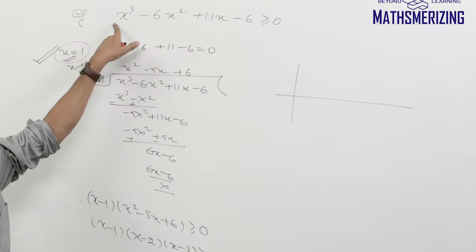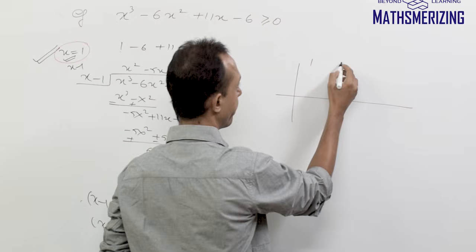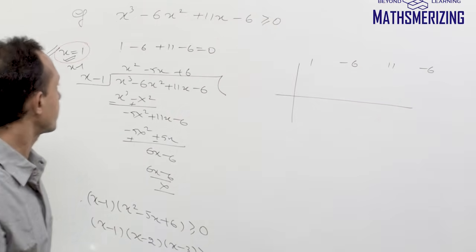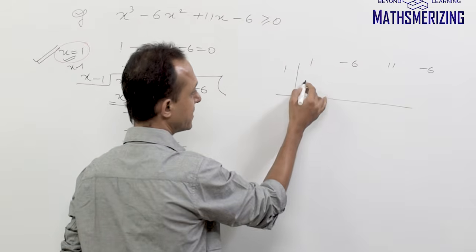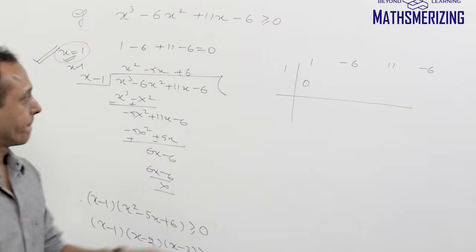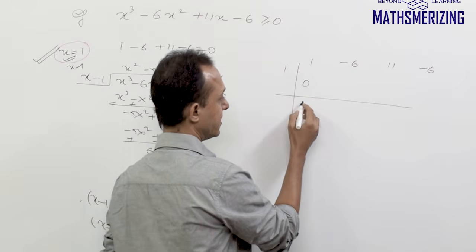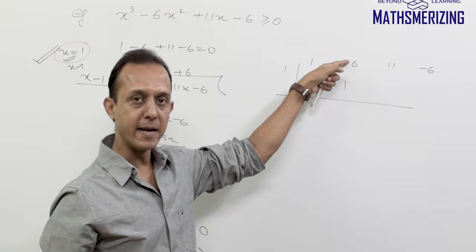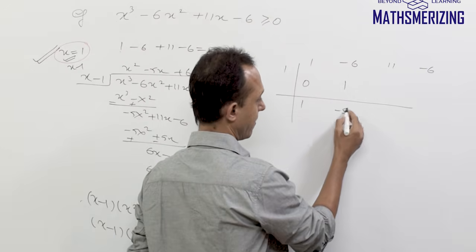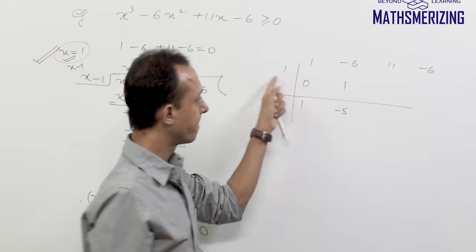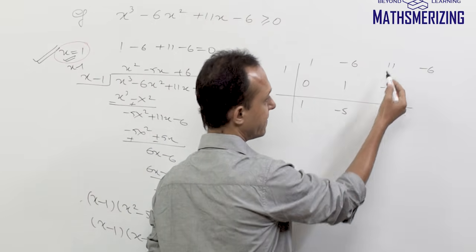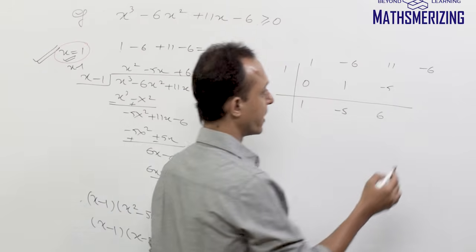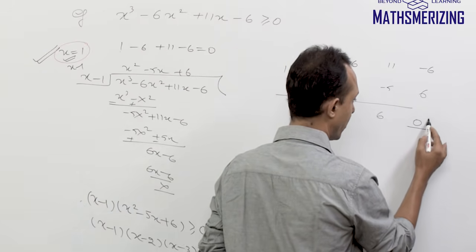So for synthetic division, I'll write the coefficients of x. So I'll write 1, minus 6, 11 and then minus 6, and here it is 1. So first I'll write 0, right? So now 1 plus 0 is 1. Now 1 into 1 is 1. So I'll multiply them and write it here. Minus 6 plus 1 is minus 5. Now minus 5 into 1 is minus 5, and 11 minus 5 is 6. Now 6 into 1 is 6. And here I should always get 0.